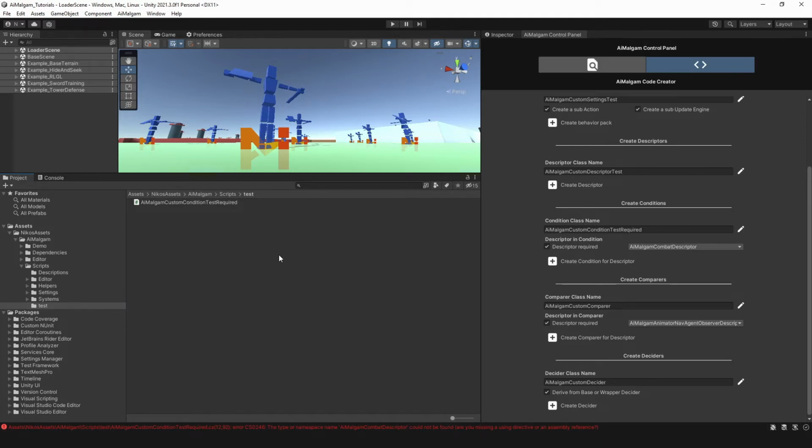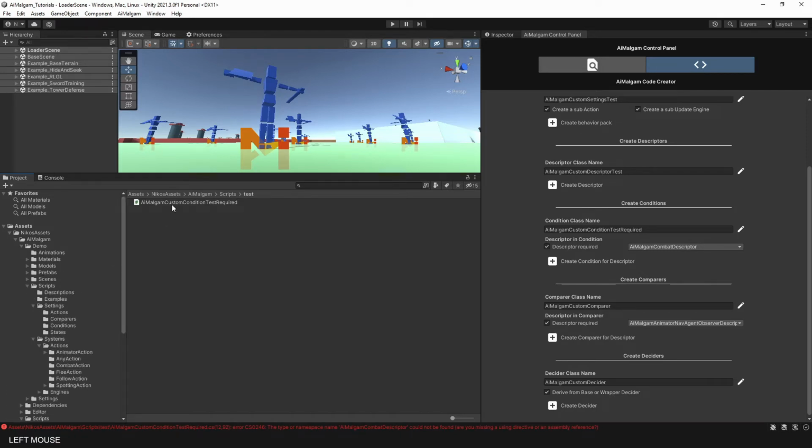This is because we dragged the script into another folder where another assembly definition is located, which does not reference the assembly where the combat descriptor is located. In this case, the demo implementation assembly definition. So if you ever come across the same problem and use assembly definitions, make sure to reference the correct ones.